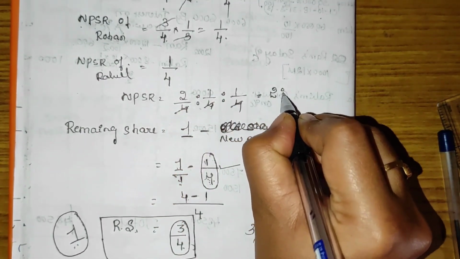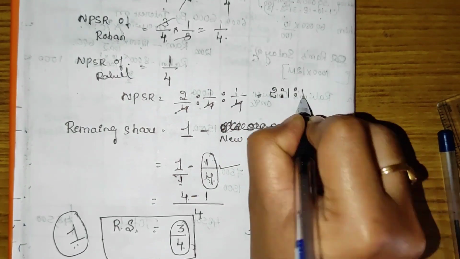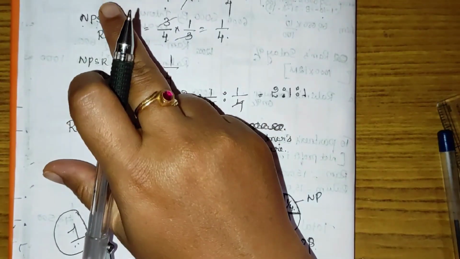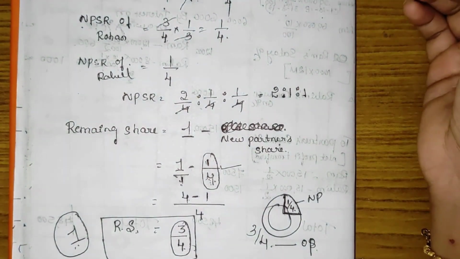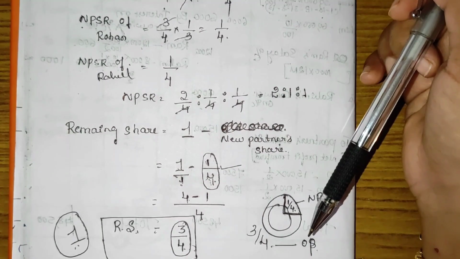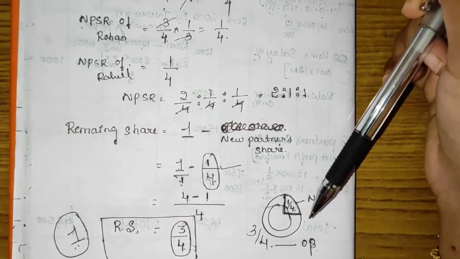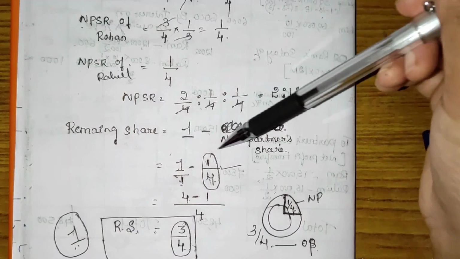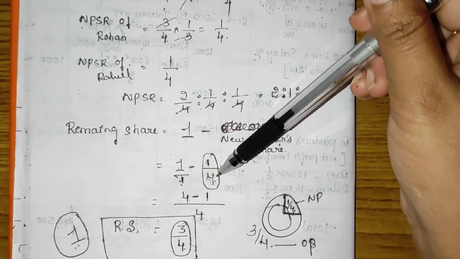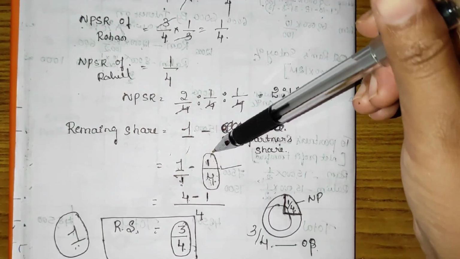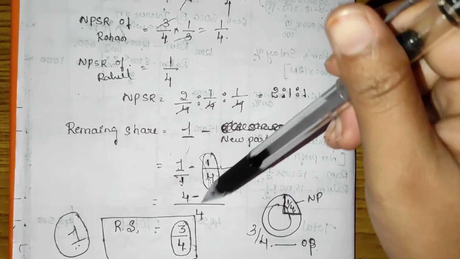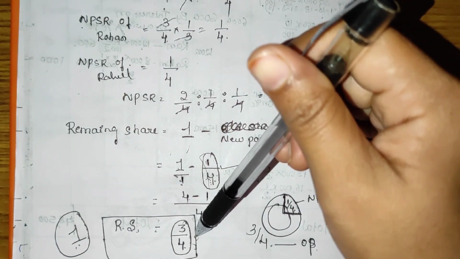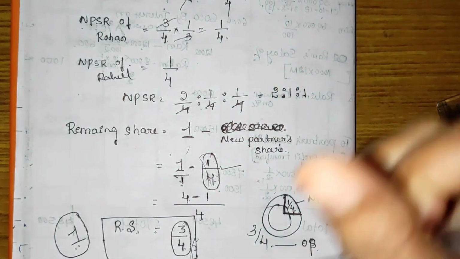The new profit sharing ratio is 2:1:1. First, we need to calculate the new profit sharing ratio, that is, the remaining share out of the whole share. If we consider the whole share as 1, the new partner's share is 1 divided by 4. Out of 1 share, if they have agreed to share 1 by 4th share of profit, the remaining share for the old partners will be 3 divided by 4.